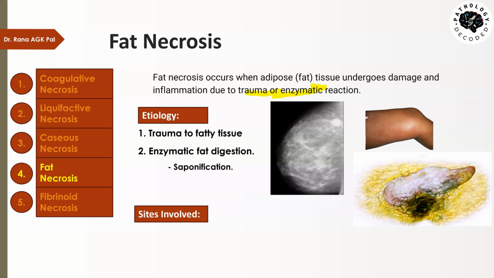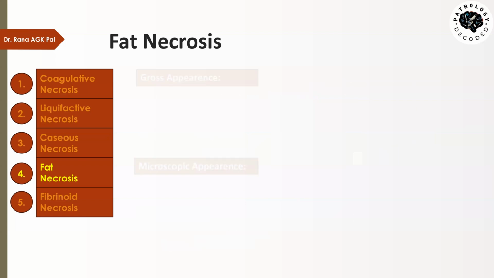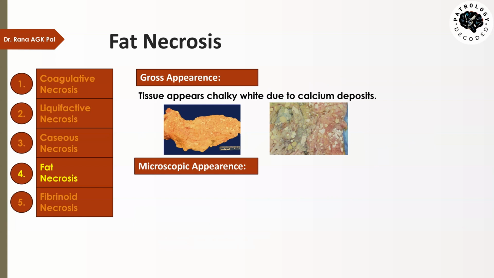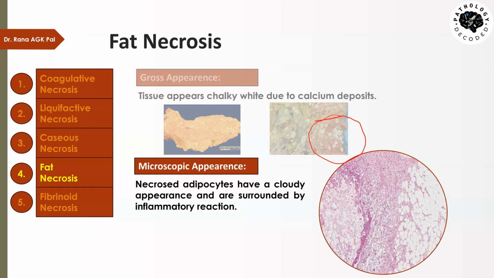What are the sites involved? The sites involved are the breast, gluteal, and thigh regions. These are the areas where traumatic fat necrosis occurs, and peritoneal fat, where enzymatic fat digestion occurs due to pancreatic damage. Grossly, the tissue appears chalky white due to calcium deposits. Here you see that in this region there are white fatty deposits. What do we see under the microscope? We see that the adipocytes have a cloudy appearance, and they are surrounded by inflammatory reaction.